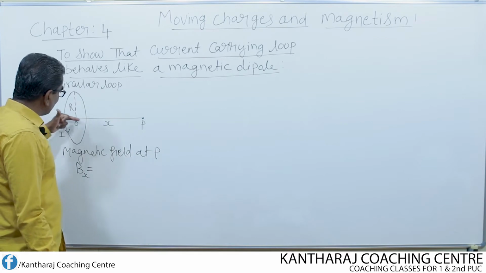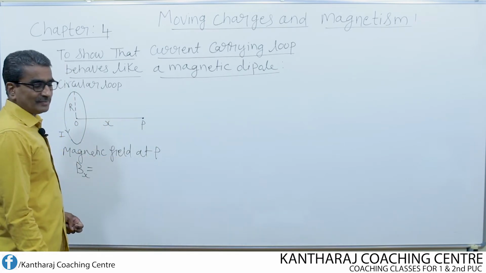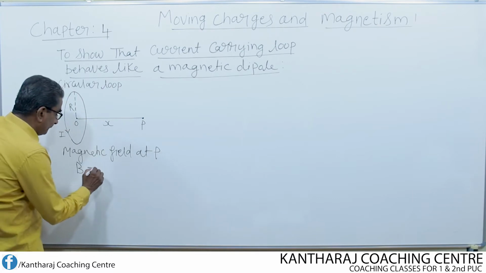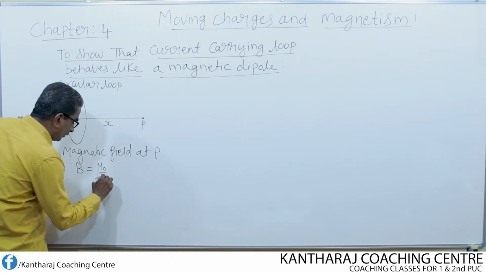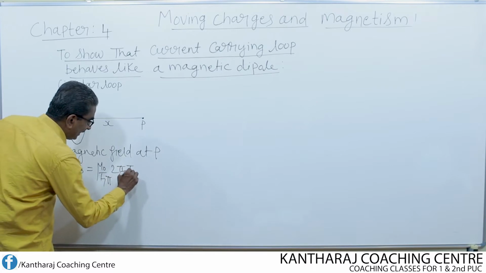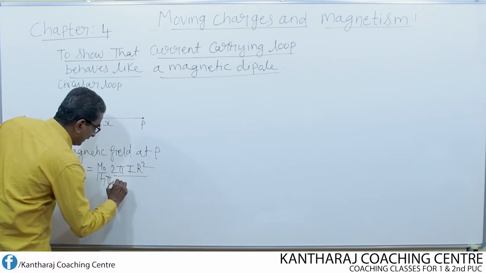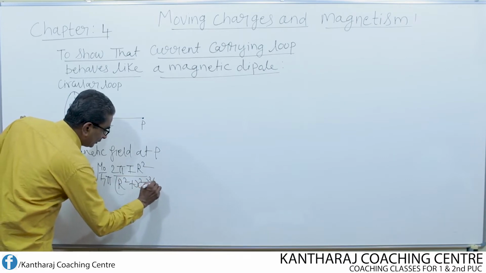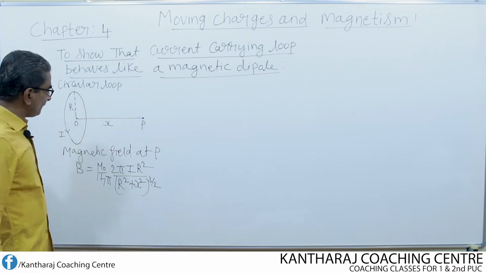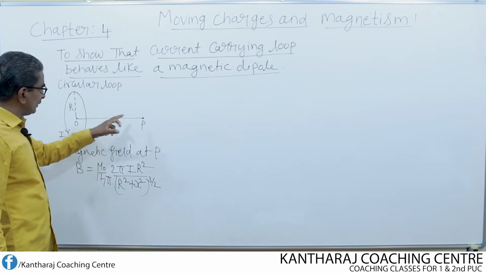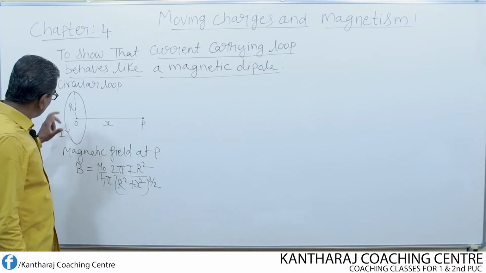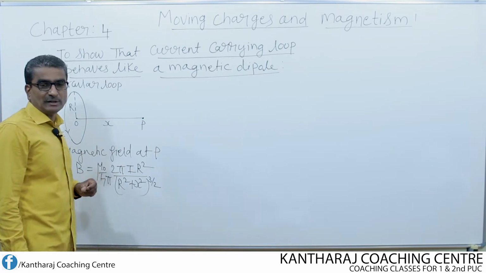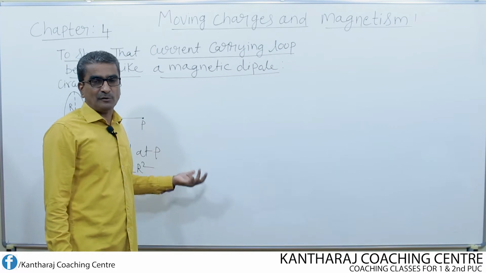So to indicate that the field is always along the x-axis, I have written x, or else simply I can write B. B equals mu naught over 4 pi, 2 pi I r square divided by r square plus x square whole to the power of 3 by 2. Here x is the distance from the center of the loop to the point P, r is the radius, I is the current flowing through the loop, and mu naught is the absolute permeability of free space.